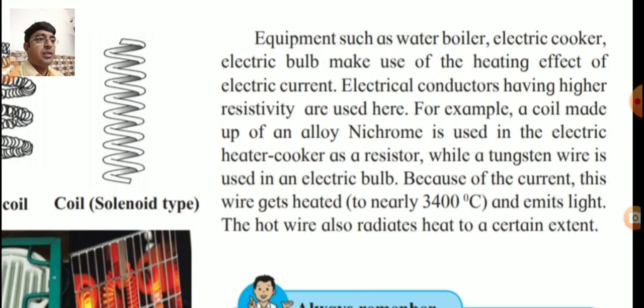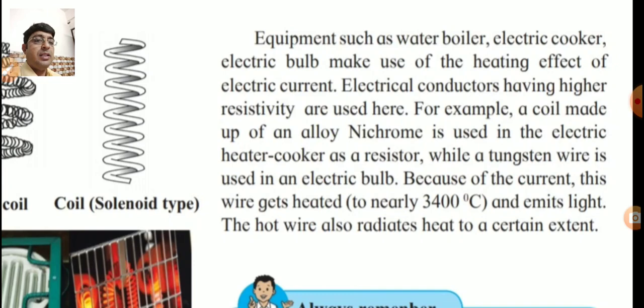For example, a coil made of an alloy nichrome, underline this name of the alloy, nichrome, is used in the electric heater, cooker, even electric iron as a resistor, while a tungsten wire is used in an electric bulb.